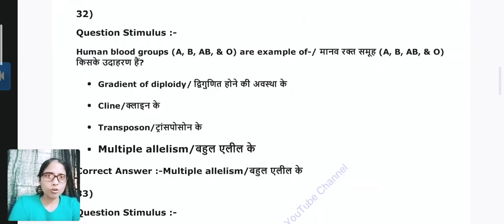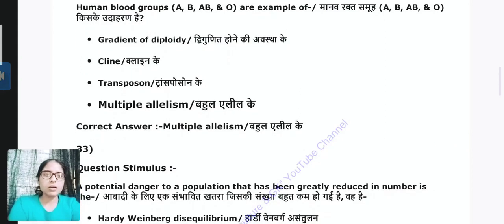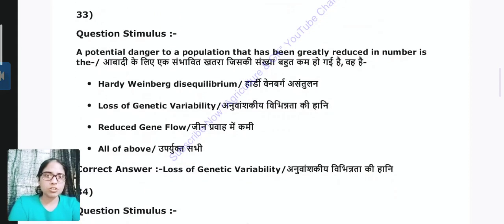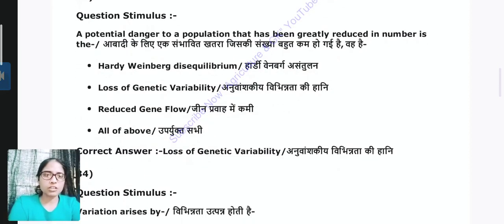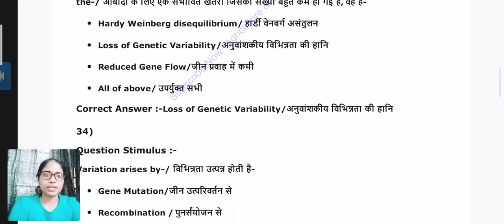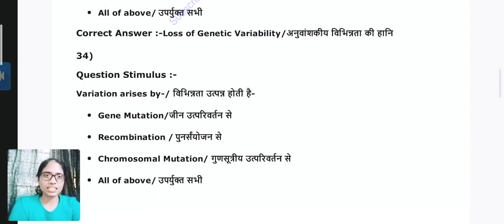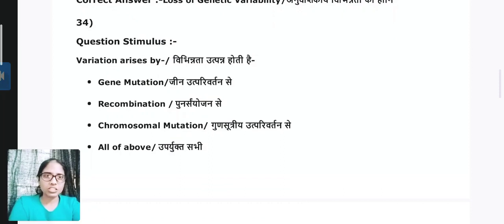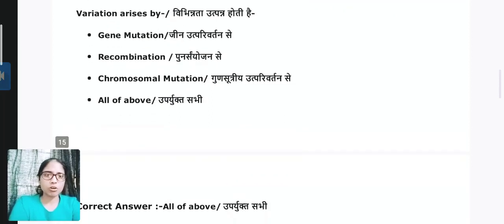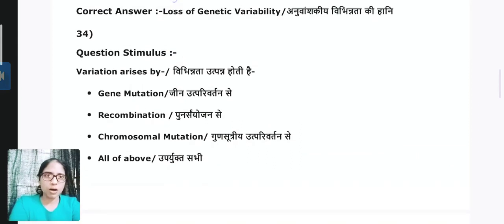Next question. Human blood groups A, B, AB and O are examples of, answer is multiple allelism. Question 33. A potential danger to a population that has been greatly reduced in number is the loss of genetic variability. Next question 34. Variation arises by gene mutation, recombination or chromosomal mutation. Answer is all of the above.